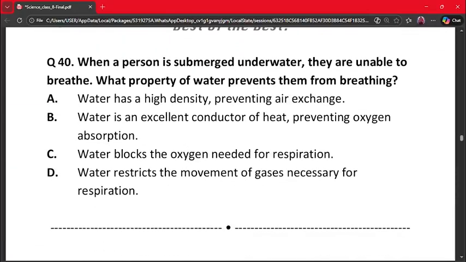Our next question is question number 40. When a person is submerged underwater, they are unable to breathe. What property of water prevents them from breathing? A. Water has a high density preventing air exchange. B. Water is an excellent conductor of heat preventing oxygen absorption. C. Water blocks the oxygen needed for respiration. And D. Water restricts the movement of gases necessary for respiration. Our correct answer is option D, because humans need oxygen gas and water blocks air exchange. So oxygen cannot reach the lungs and respiration stops. So option D is the correct option.